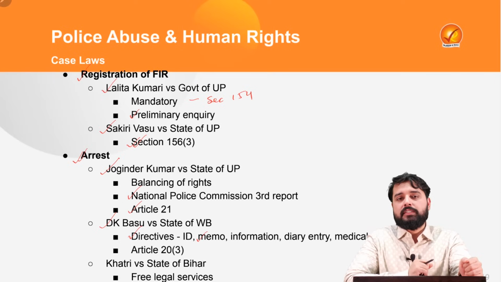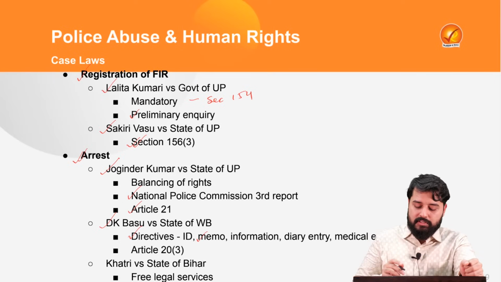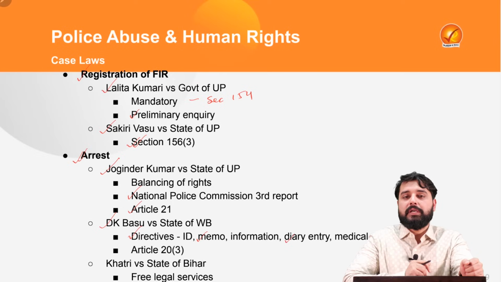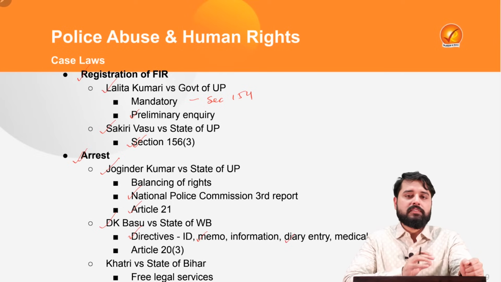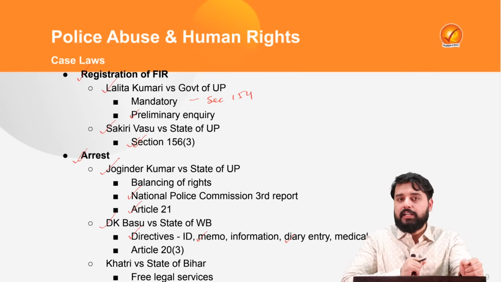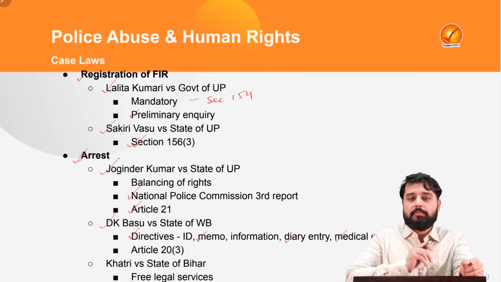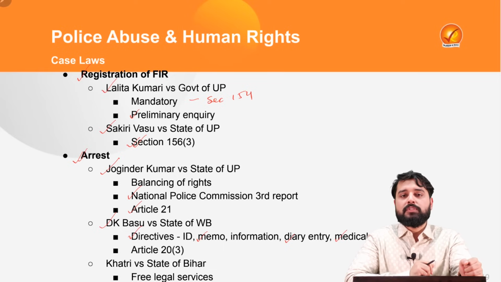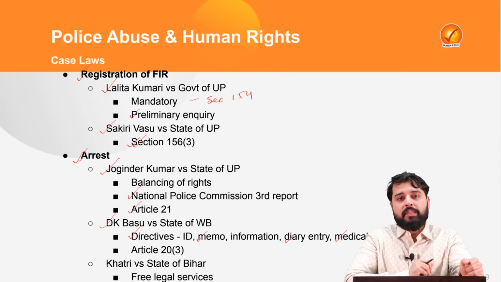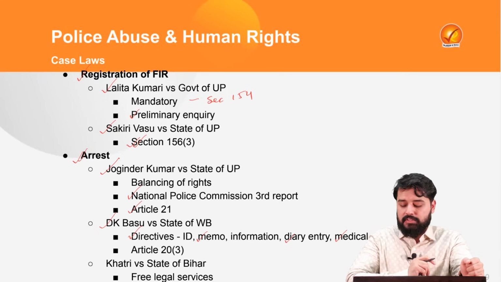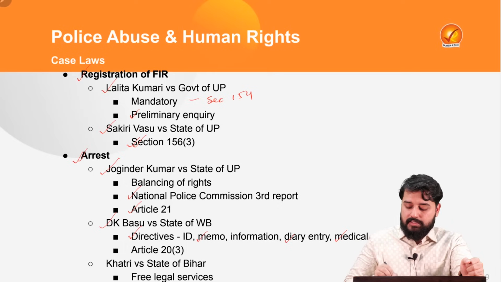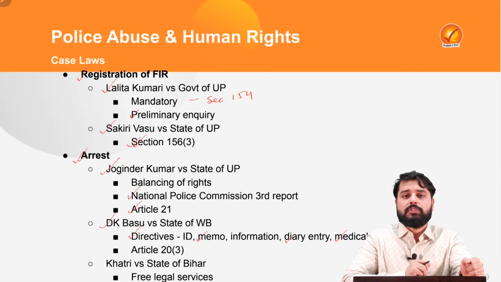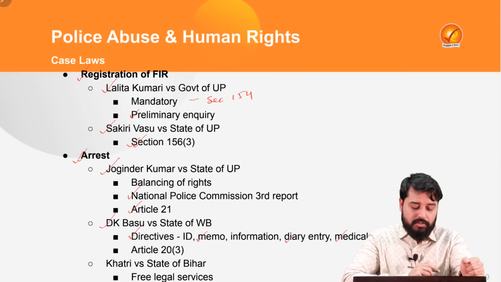And when some person is arrested, information must be given to a friend or a relative of the person who is arrested, and a diary entry is mandatory. That is, the person who is arrested is usually taken to a police station, and there is a diary, and the diary should have an entry of that arrest. A medical examination should be conducted of the person who is arrested every 48 hours, and he should have access to legal services. He should be allowed to consult his lawyer, including during interrogation, though not at all times during interrogation.